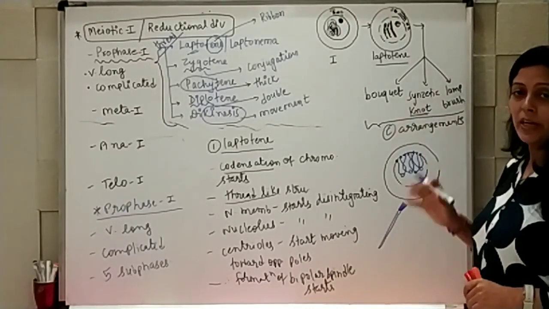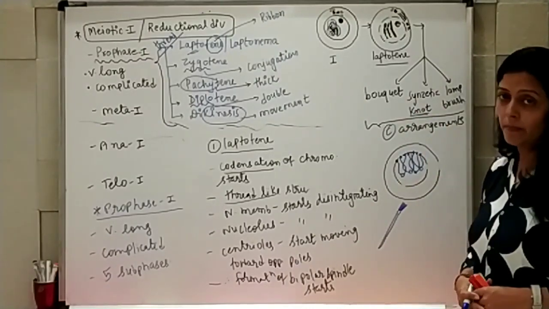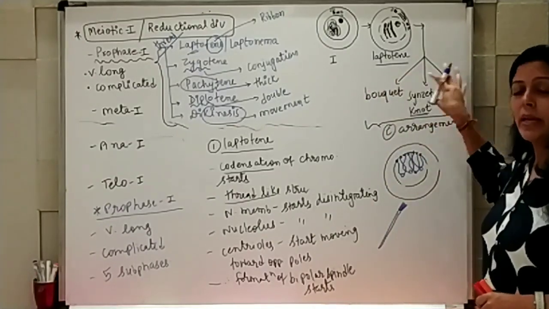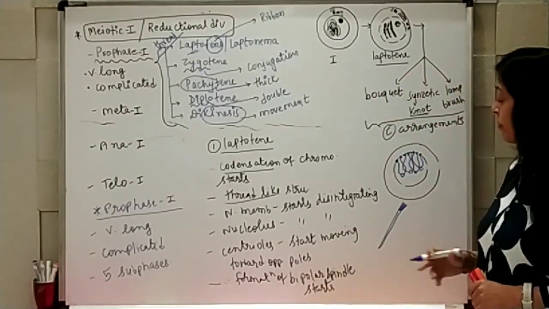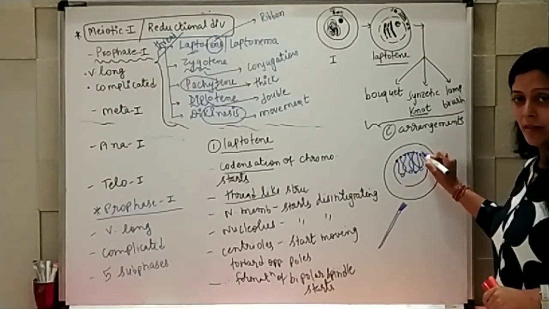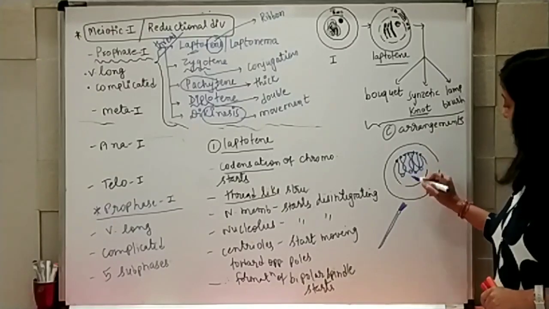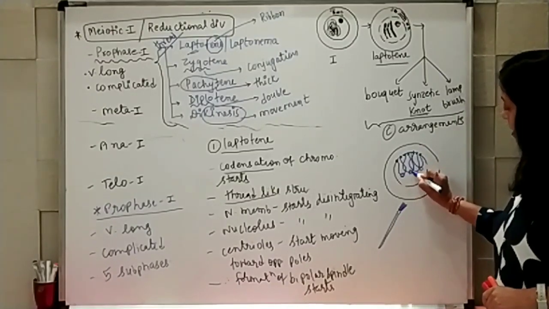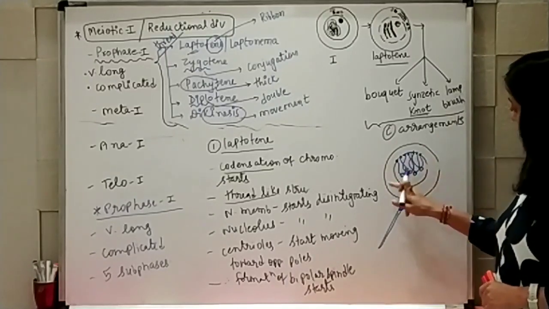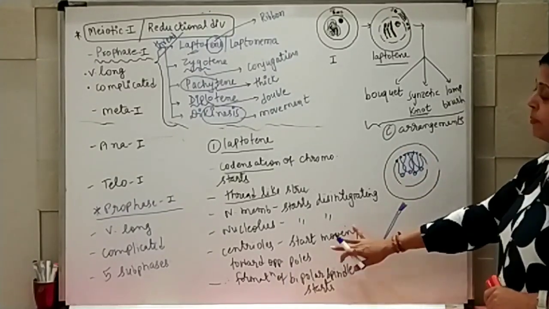So this kind of arrangement can be seen in different organisms. In some this formation happens, in some synaptic knot, in some lampbrush formation. But ultimately, the ends of chromosomes get attached to nuclear membrane, and the centromere remains at the opposite side. This is bouquet arrangement which is seen in prophase 1.